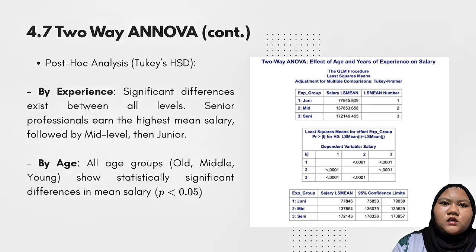Because we found significant results, we performed a Tukey post-hoc test to see exactly where the differences lie. For experience, we found that every group is statistically different from the others. Unsurprisingly, the senior group earned the highest mean salary. For age, we also found significant differences across all three categories: young, middle, and senior. Even when we adjust for experience, older employees tend to have higher mean salary than the younger group.